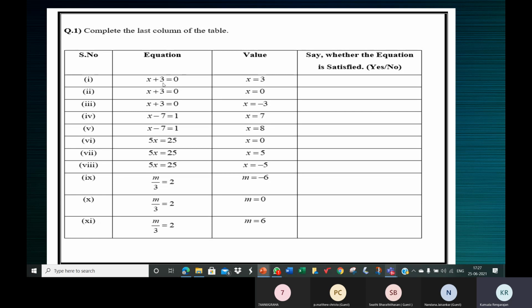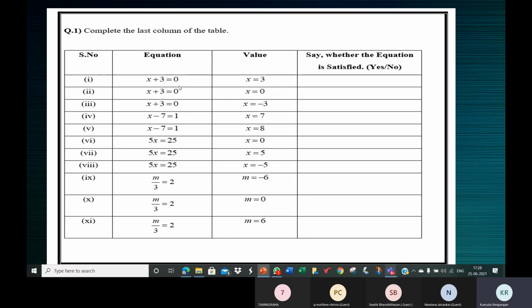So take up the first one. The equation is x plus 3 is equal to 0. Wherein the left hand side is x plus 3. The value of x is 3. So in the left hand side, we have the expression x plus 3. Instead of x, use 3. So 3 plus 3. What is the value in the LHS? 3 plus 3, 6. X is given to be 3, so we have 3 plus 3 because x is 3, no? So the value of the LHS is 6.